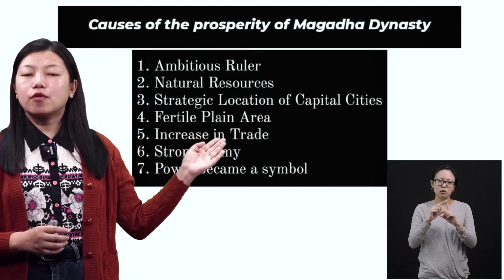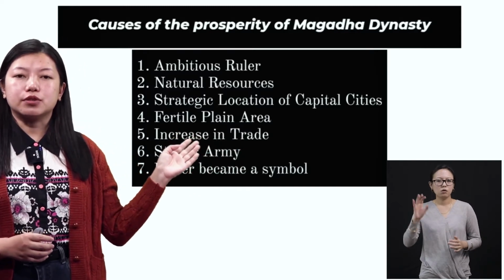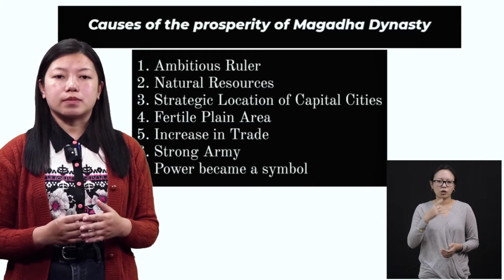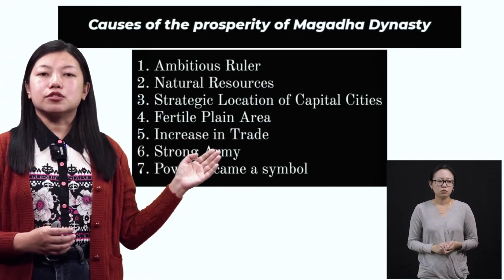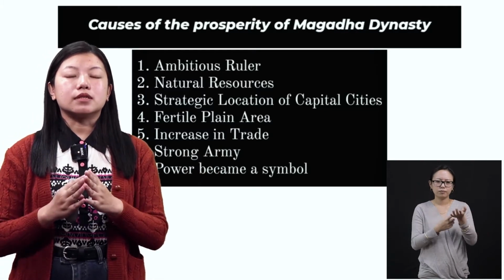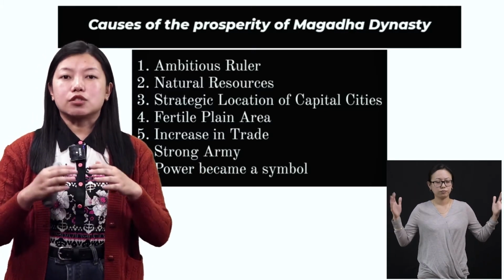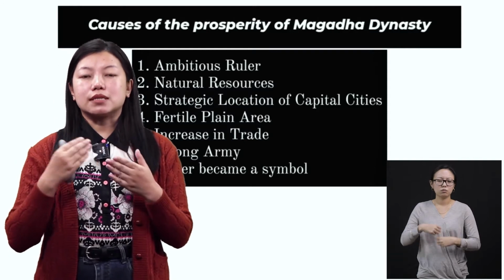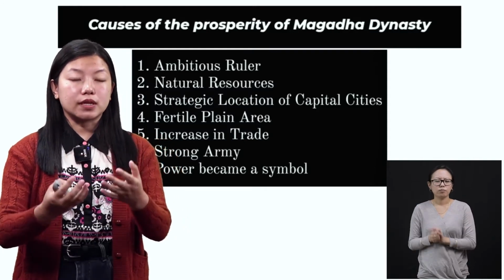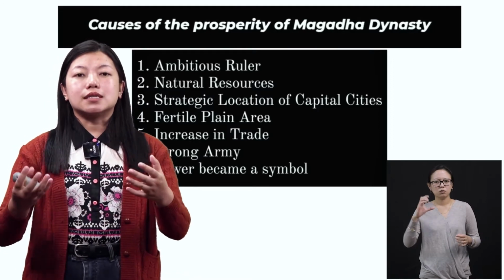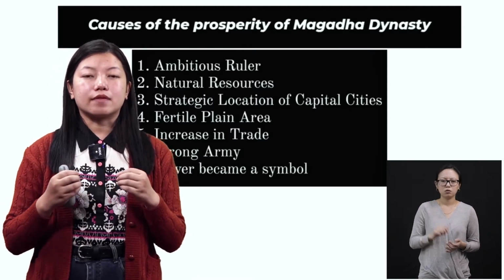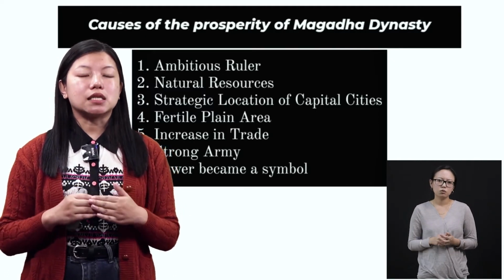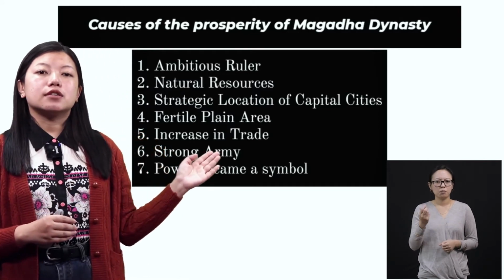Then number 4, fertile plain area. I already explained to you that their land was very fertile and it was easy for them to grow certain crops, right? Number 5, increase in trade. Now, they needed money to maintain a strong army, right? Because armies not only needed tools, but they also needed animals. Now, for animals, they have to feed certain food, right? And to encourage people to join their military, they have to give them a good amount of salary, right? So in order to maintain all this, the king needed a lot of money,